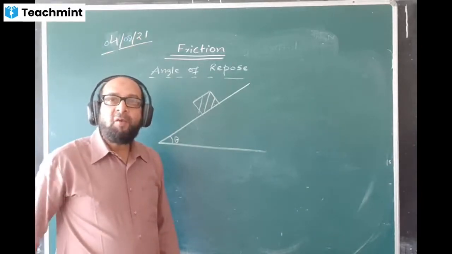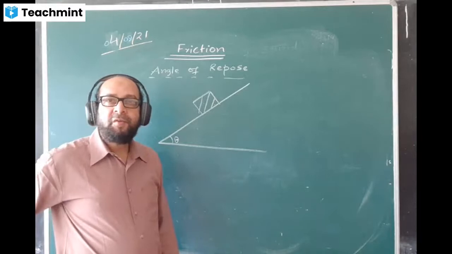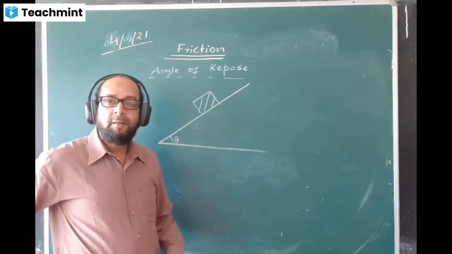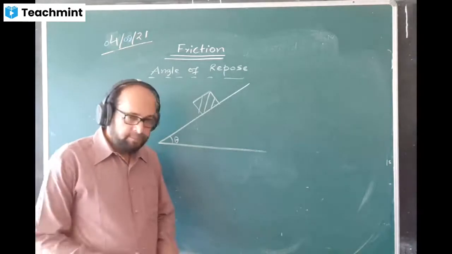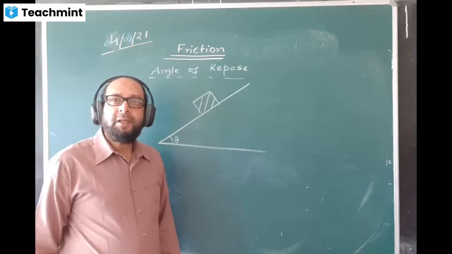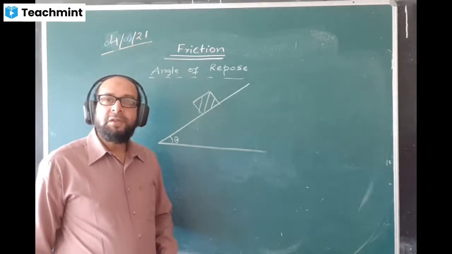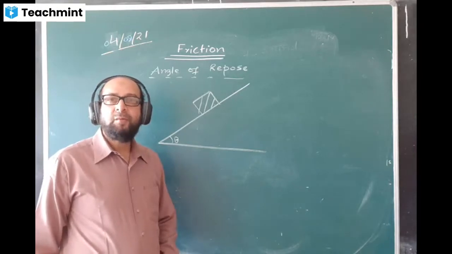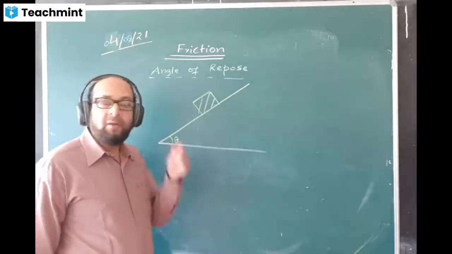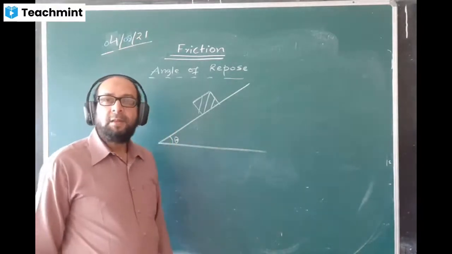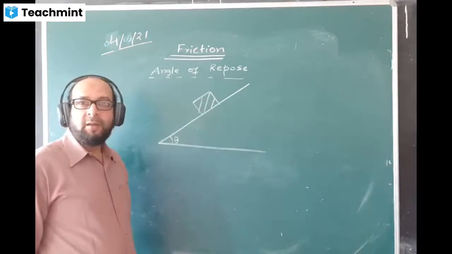Please write down the definition. The angle of an inclined plane at which a body is just able to slide down, due to its own weight, is called the angle of repose.